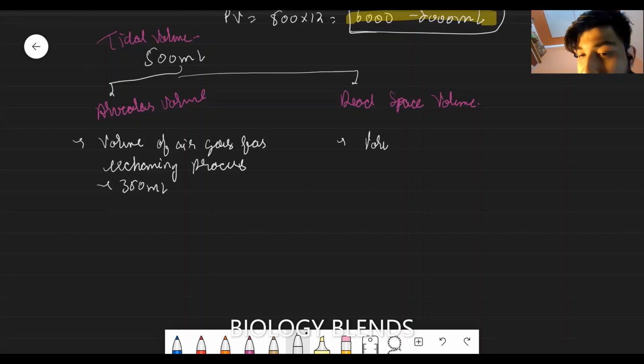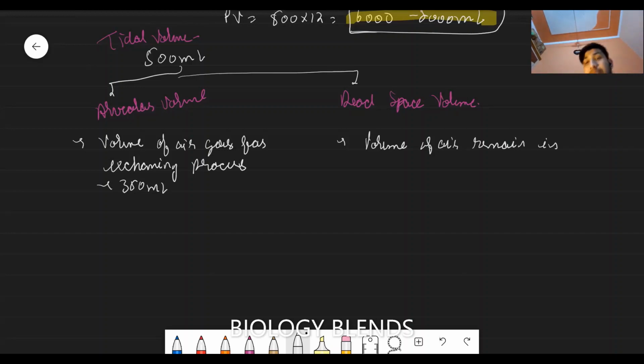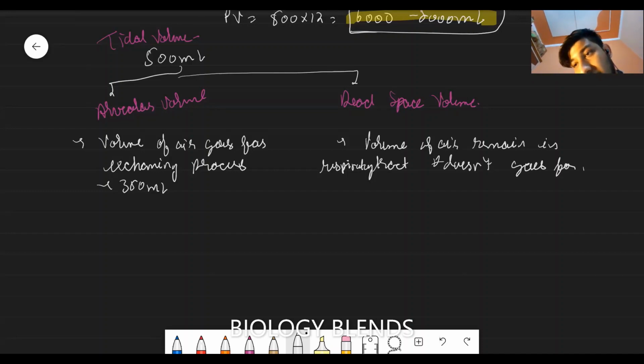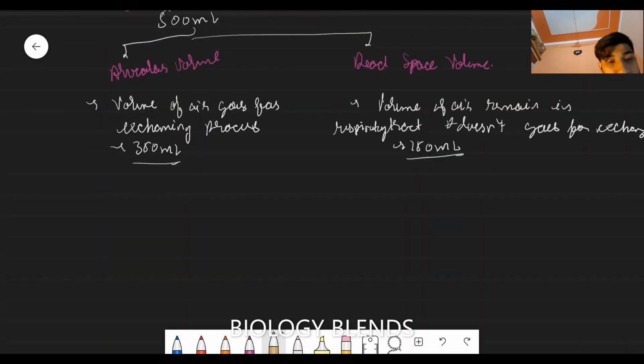Dead space volume is the volume of air that remains in the respiratory tract and doesn't go for exchange. Its volume is 150 ml. One more term arises: alveolar ventilation.